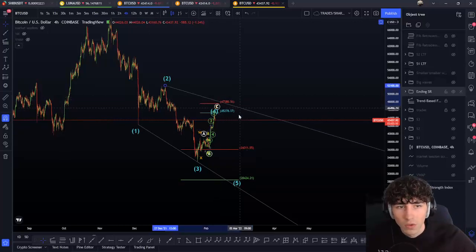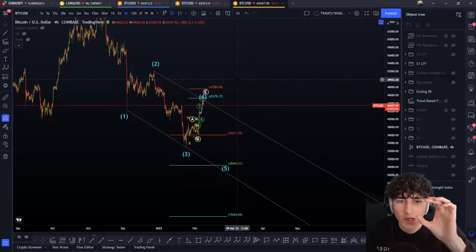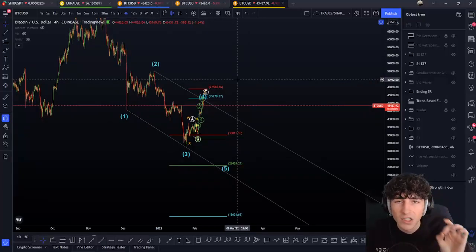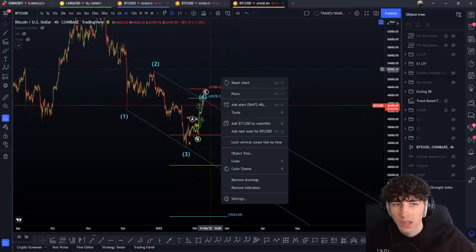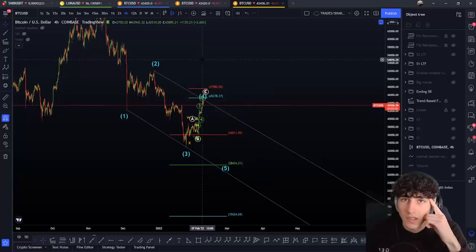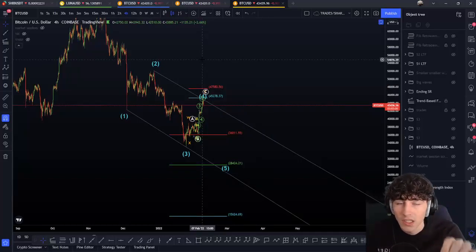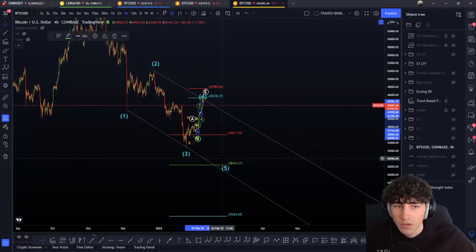If you add your trend line here, you can see that it's more like a channel than a wedge to the downside. So that's why I'm not going to take that case, that we are still in this, but it is still something I keep in mind. In case we do get it, I'm going to be ready and I'm going to know what we are in. So just something to still keep in mind.